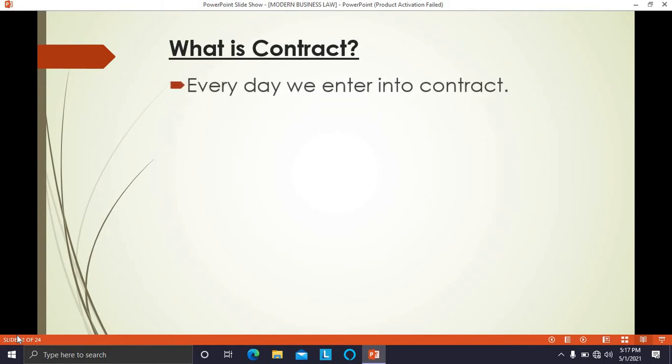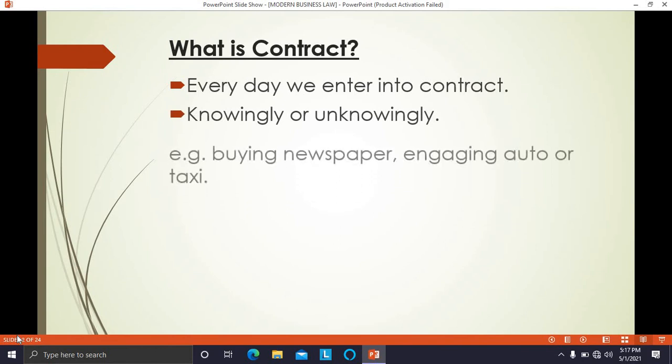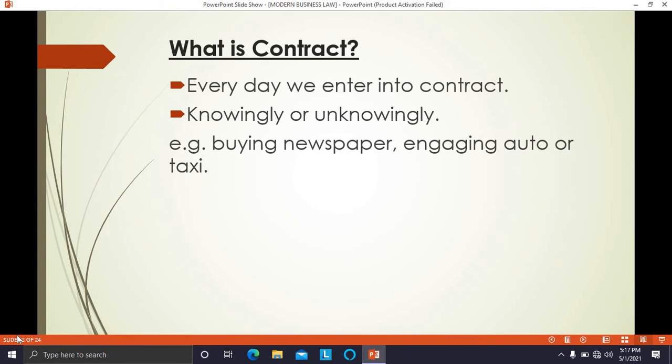What is a contract? Every day we enter into contract. Have you ever entered into a contract or agreement with anyone? Yes. So knowingly or unknowingly, every day we enter into contract or agreement. Say for example, when we buy a newspaper, there is a contract between us and the newspaper vendor. We do not pay 5 rupees every day for the newspaper. So for the whole month he provides the newspaper to us. He provides the services to us, and at the end of the month we pay the bill, we pay the money for providing the newspaper to us.